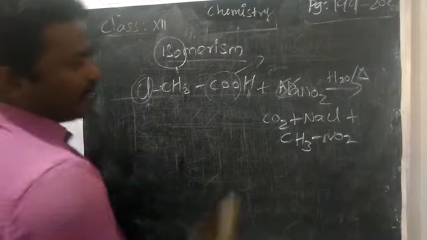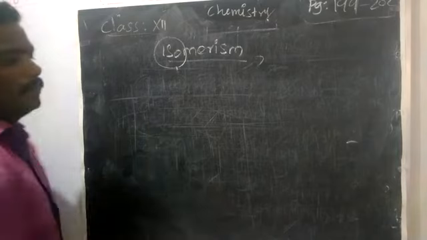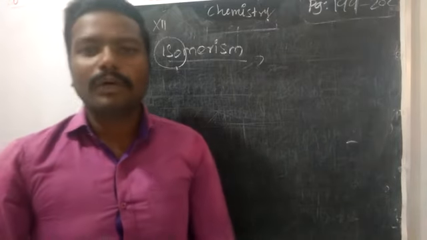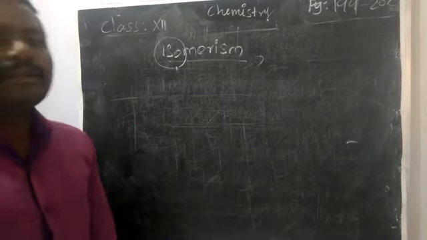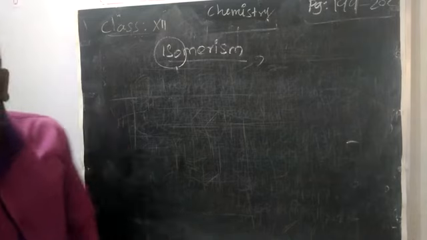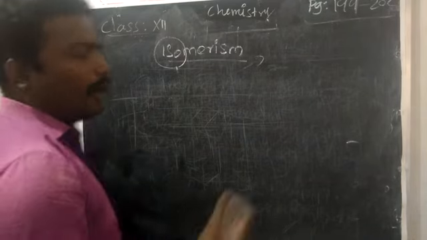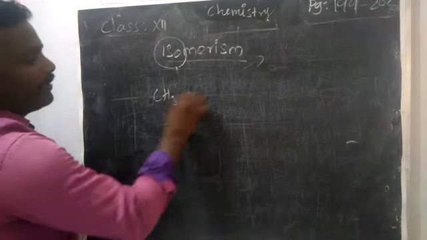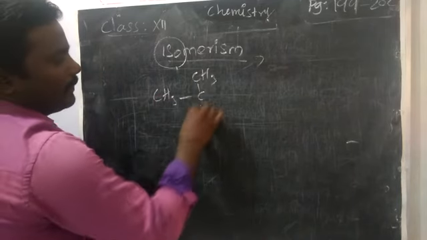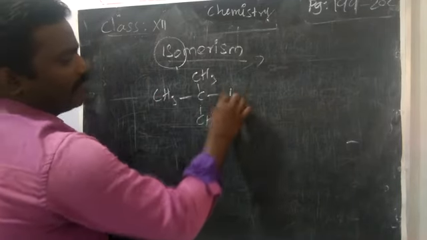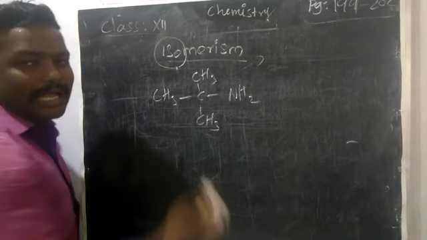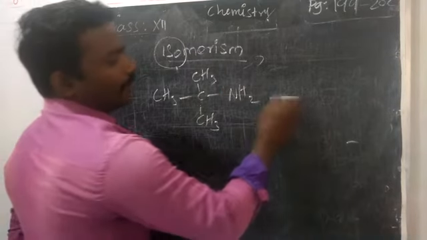The next preparation is from an amine compound. Which one is called the amine compound? The compound having an NH2 group is called an amine. On oxidation, we can convert the NH2 group into NO2. Here we are going to take a tertiary amine. Why am I saying tertiary? The carbon attached to the amine group has no hydrogen.